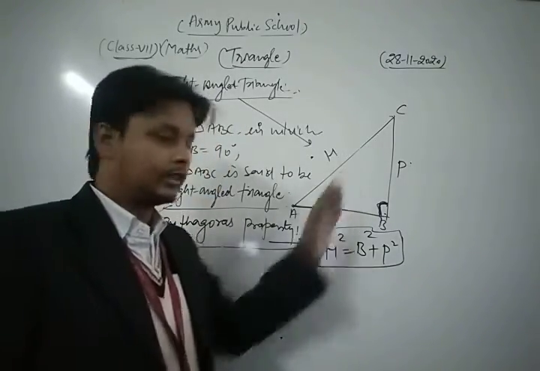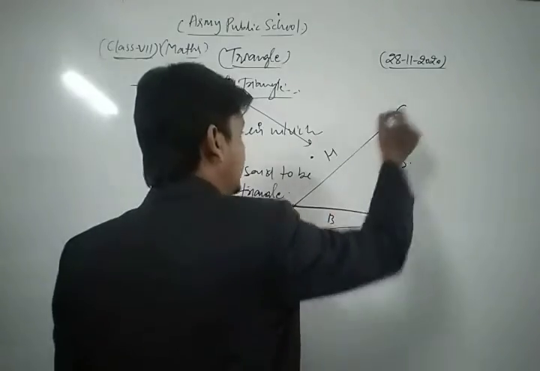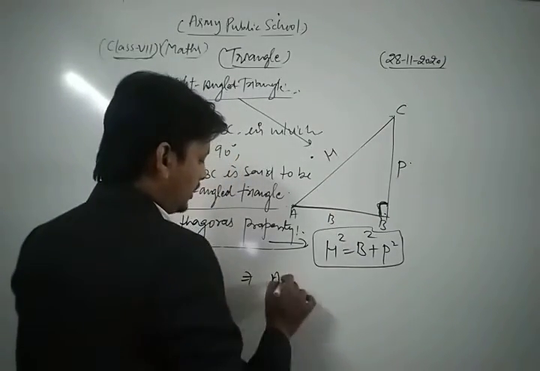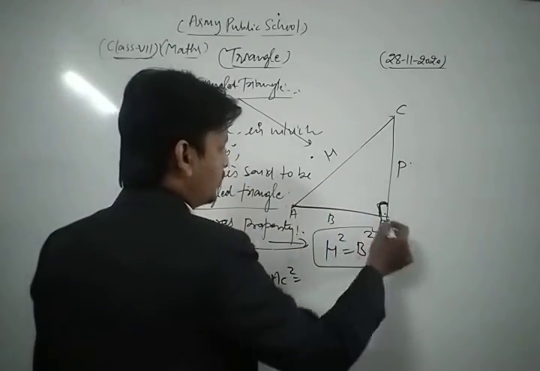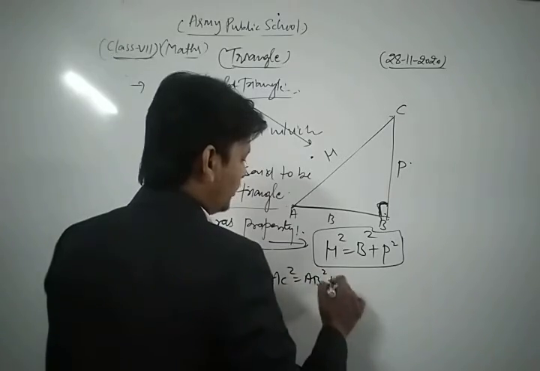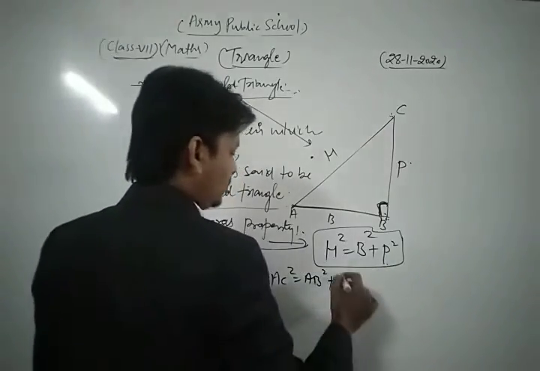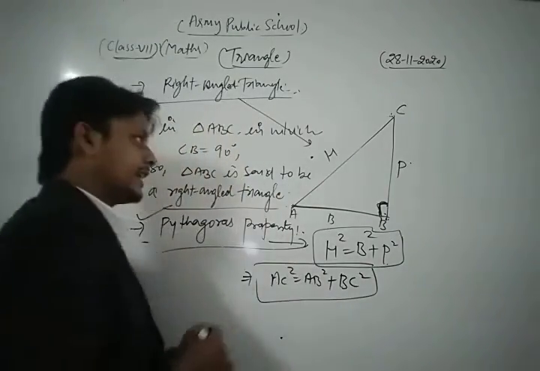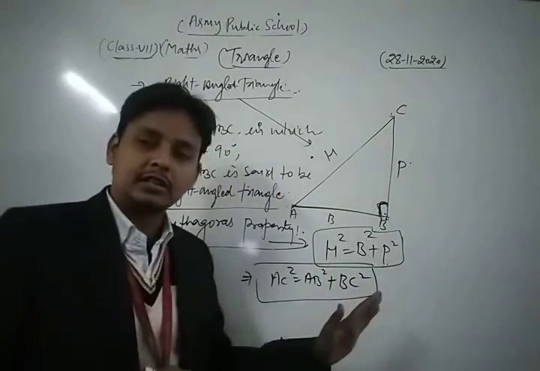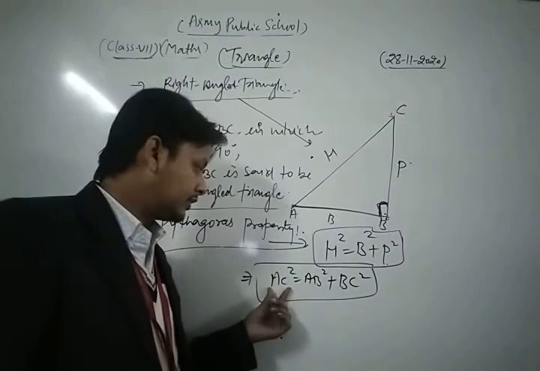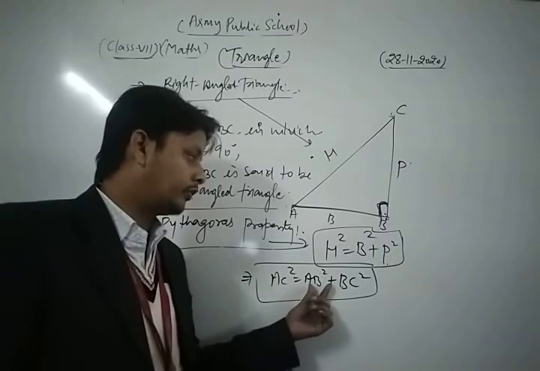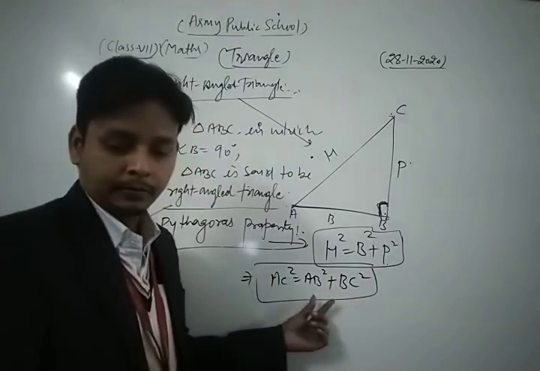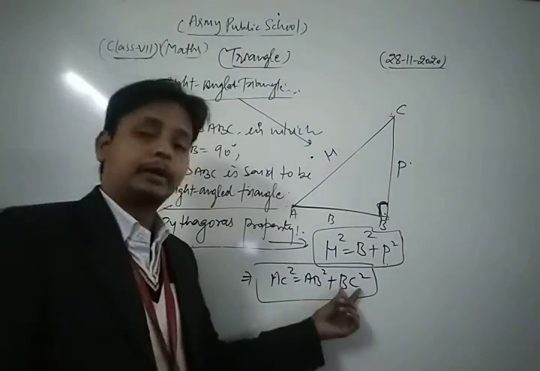Here for that triangle, what is the hypotenuse? Hypotenuse is AC. So we have AC square is equal to base AB square plus perpendicular BC square. Thus, for any right angle triangle ABC, the square of hypotenuse is equal to the sum of the square of its base and its perpendicular.